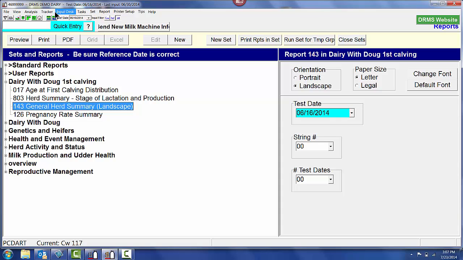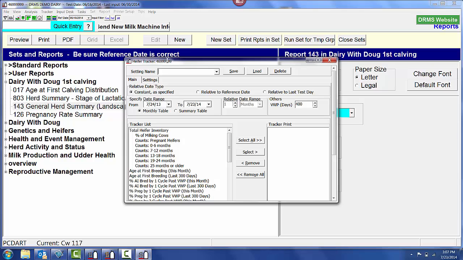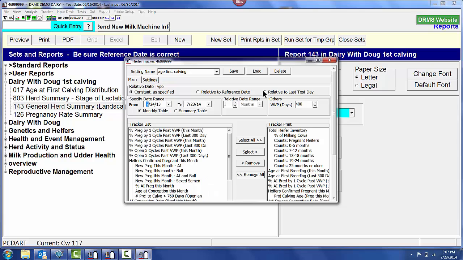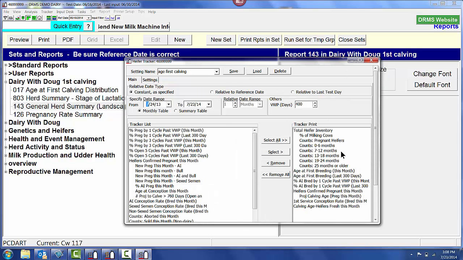Another piece of information is in the tracker programs in PCDART. We go ahead and click on Tracker and choose the Heifer Tracker program. We're going to be looking at when heifers are getting bred and what their calving age is when they do calve. I've already created an age at first calving heifer tracker report, and I have already saved that from before. I'm going to load that. What I'm going to be looking at in this report would be age at first breeding, both this month and in the last 300 days.